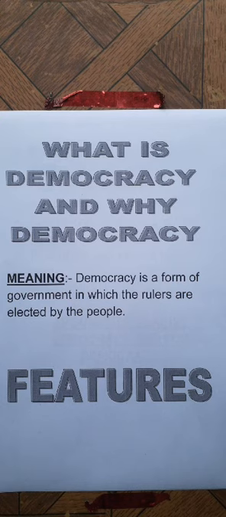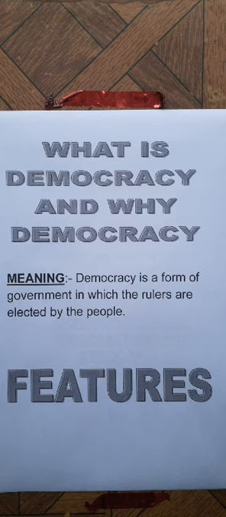Before going to the chapter, we should know the meaning of democracy. What is the meaning of democracy? Democracy is a form of government in which the rulers are elected by the people. In ancient India, the rulers were not elected by the people. The elder son of the king became the new king. It was the system in earlier times. But nowadays, it is completely different.